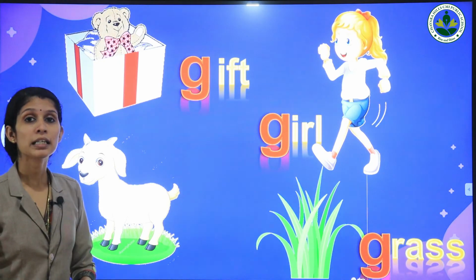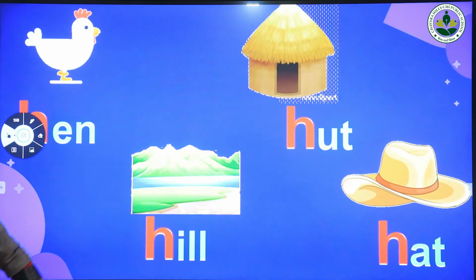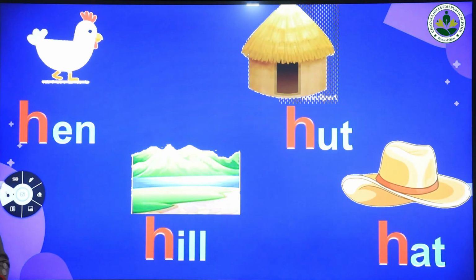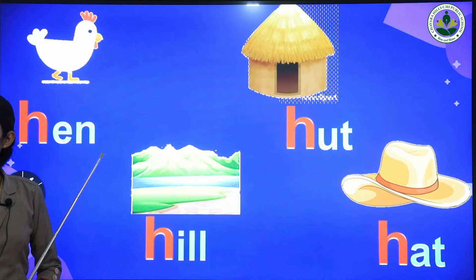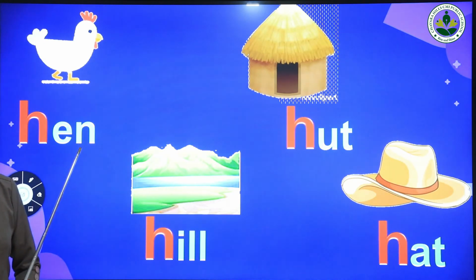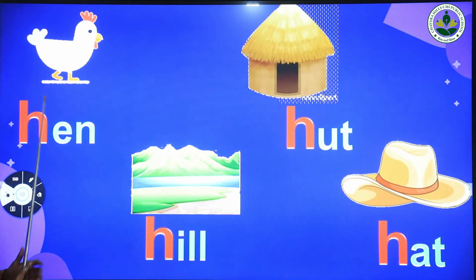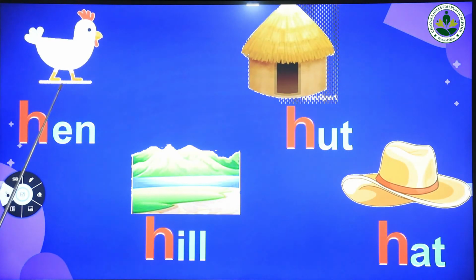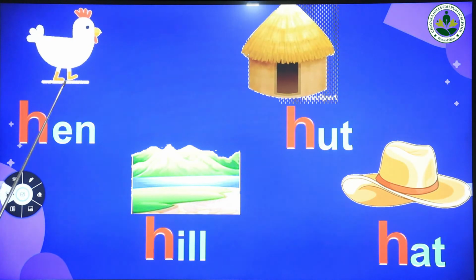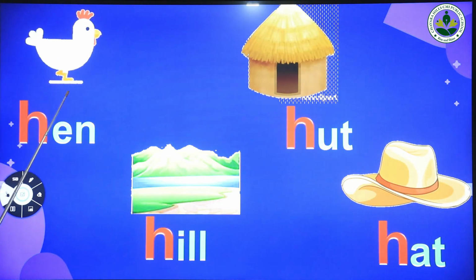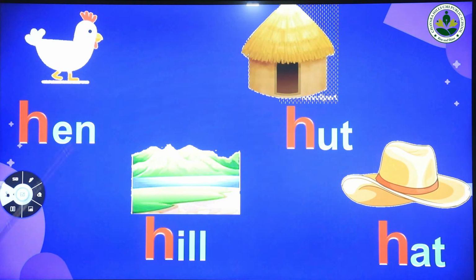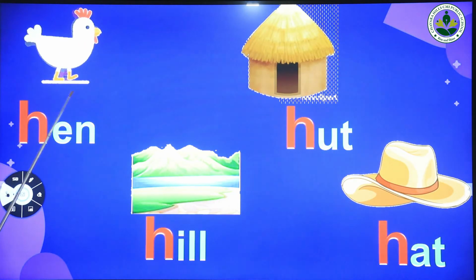Let's move to the next letter. Yes. So now we are going to revise the words starting with letter H. Can you say the sound of letter H? What's the sound of letter H? Yes, very good. Look at here. Can you say who is this? Yes, it's a hen. Who is this? Hen. H is for hen. Okay.